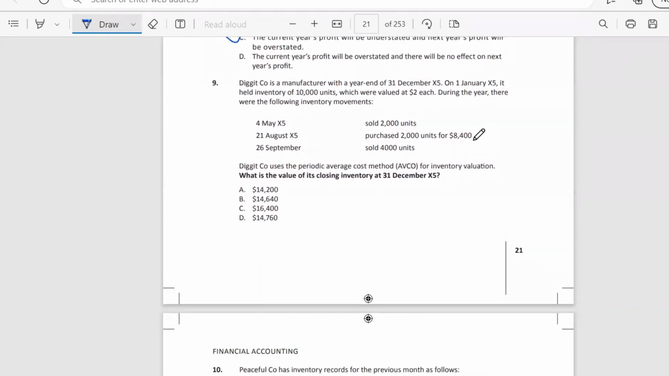Next question. DigitCo is a manufacturer with a year-end of 31st of December. On the 1st of January, it held inventory of 10,000 units, which were valued at $2 per unit. During the year, there were the following inventory movements. DigitCo uses the periodic average cost method, FCO, for inventory valuation. What is the value of its closing inventory at the 31st of December? So let's proceed to the Excel file.